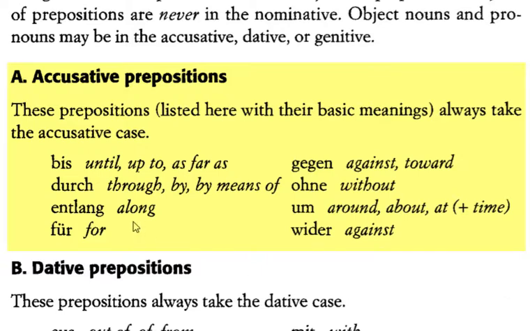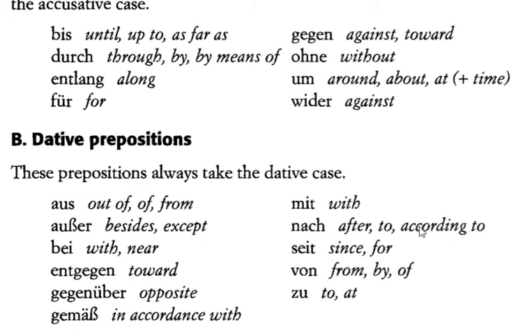So bis, durch, entlang, gegen, ohne. It's very good to learn these all by themselves because they will only take the accusative. Put them on a card, learn them back and forth, forward and backwards. There are some dative prepositions that only take the dative case. So aus, bei, and gegenüber, where you have to have the dative case, mostly indicated with the definite article or the indefinite article or the form of the adjective.